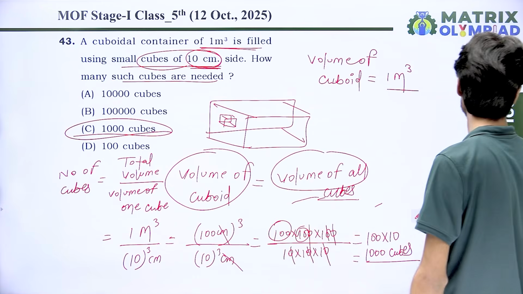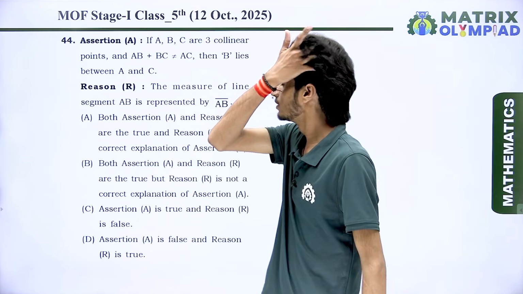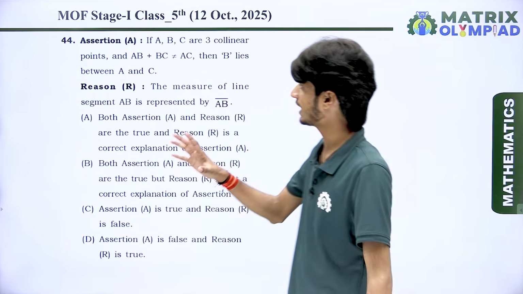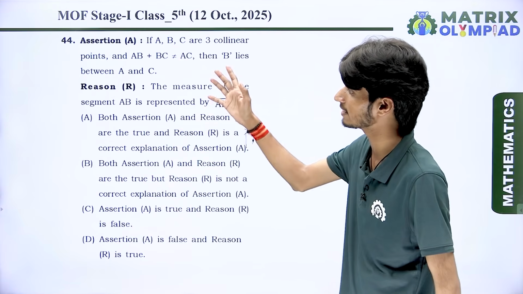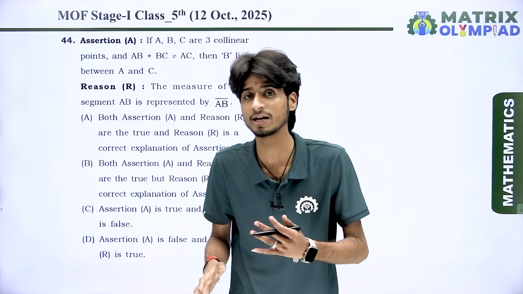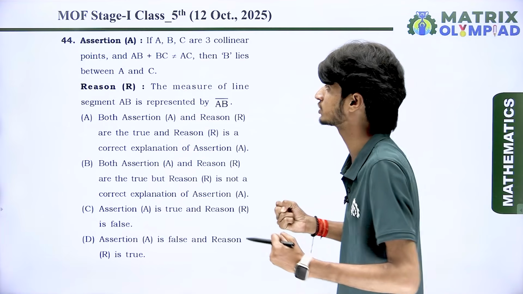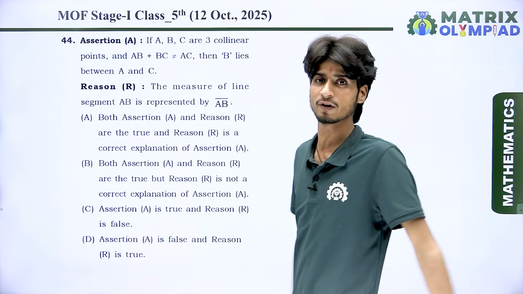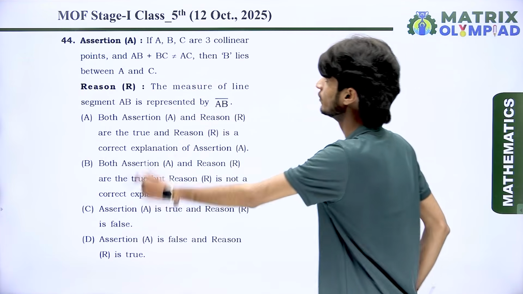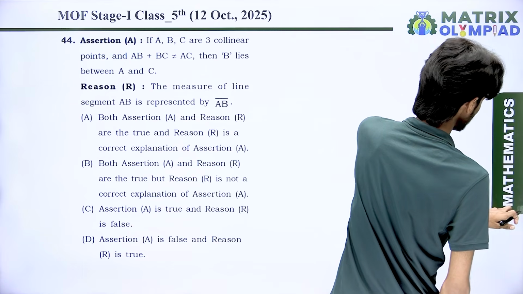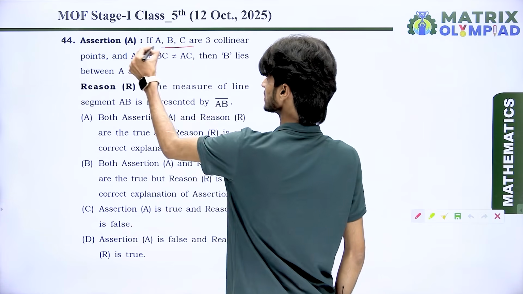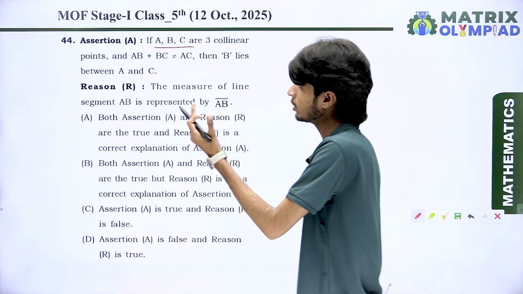Okay, let's come to the next question, everyone. So in question 44, we have an assertion and reason based question. This is very important for competitive examinations, dear students. So listen very carefully and look at the question very properly. We have 3 points. The points are A, B, C, and these are 3 collinear points.